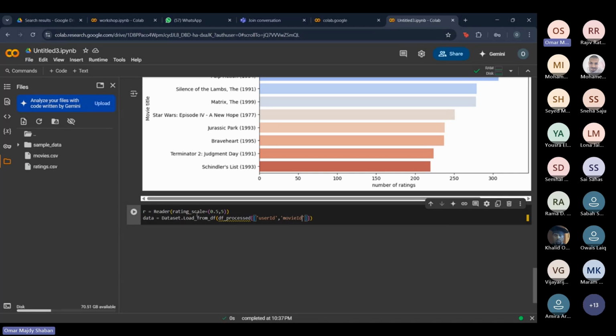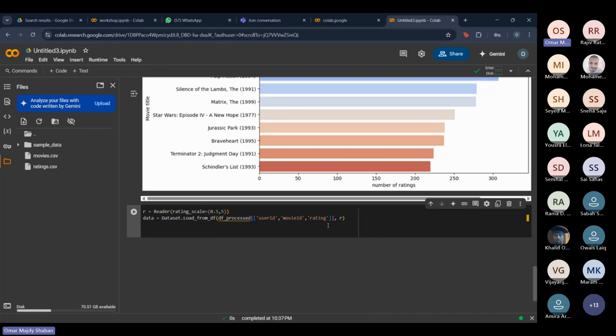Then the movie ID, so we want to know what movie they rated. And most importantly, the ratings, so what rating did they give. And we're just going to pass the reader into this as well.